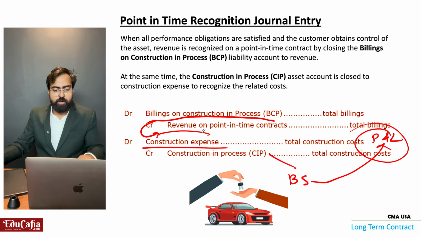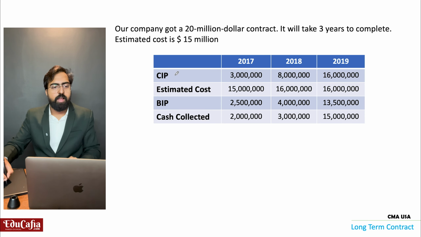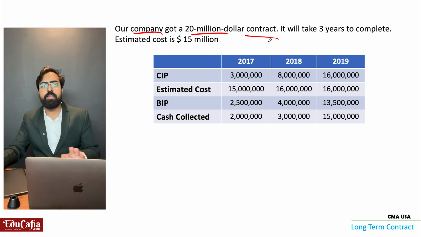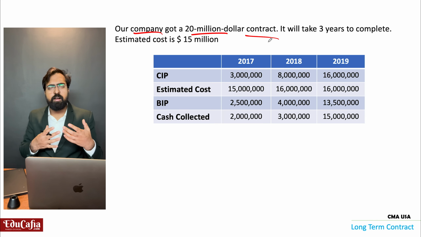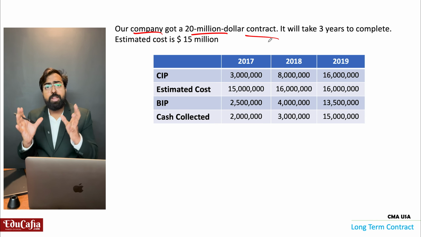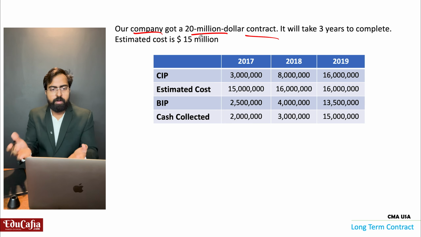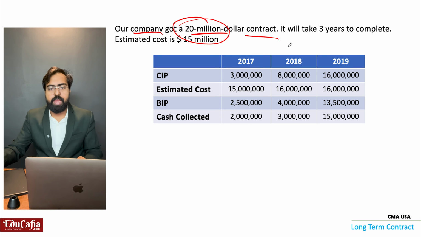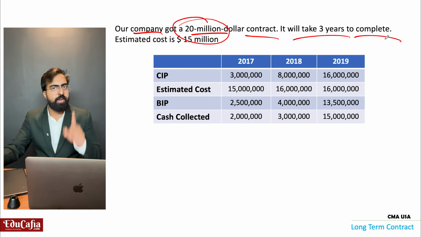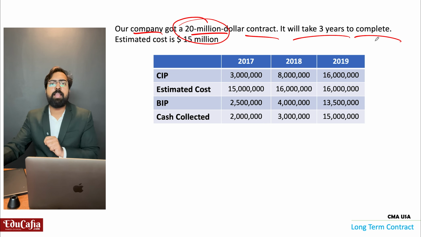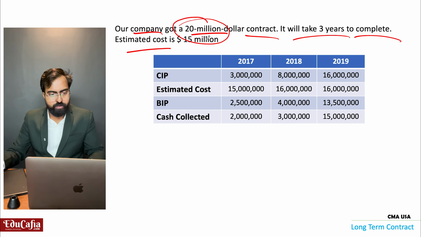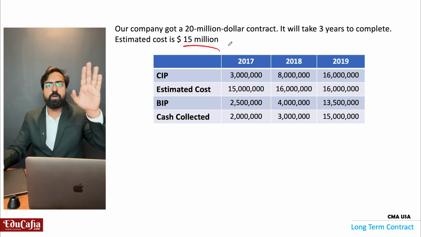Okay, we will do an example. Our company got a $20 million contract. It is nothing but we are making the value of that Land Cruiser. We are selling to a customer for 20 million. It will take 3 years to complete, 3 years to make this Land Cruiser. Estimated cost is 15 million.